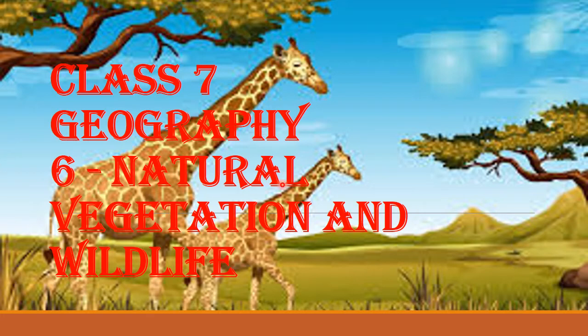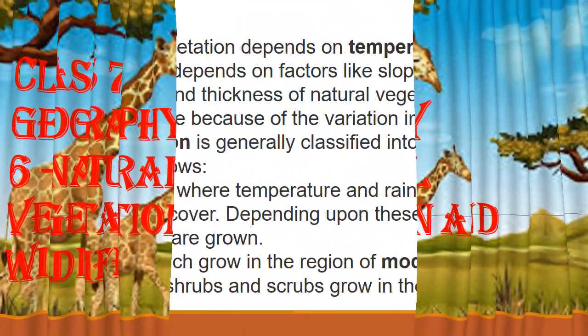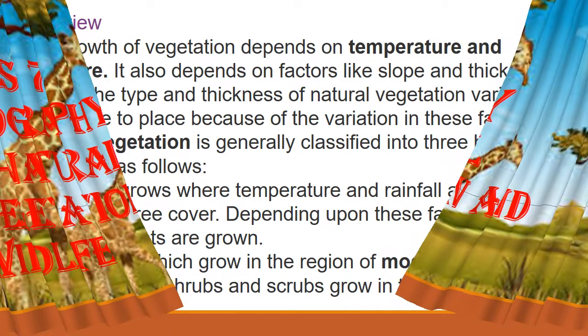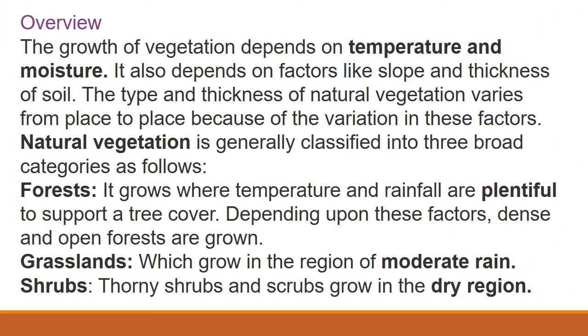Natural vegetation and wildlife. This is a very easy lesson. So how does natural vegetation depend? Natural vegetation depends on temperature and moisture. So everywhere we cannot see the same type of natural vegetation. It differs everywhere according to temperature and rainfall. Next, natural vegetation is classified into three types: forest, grassland and shrubs.